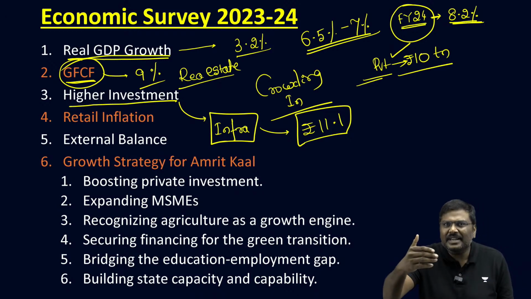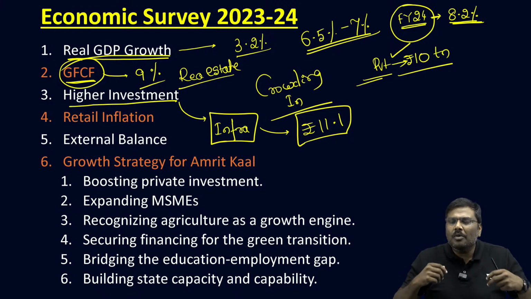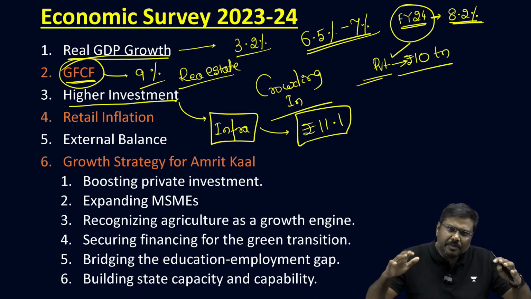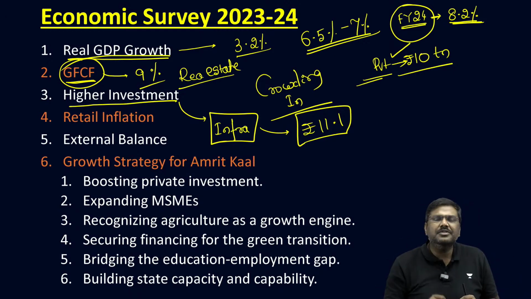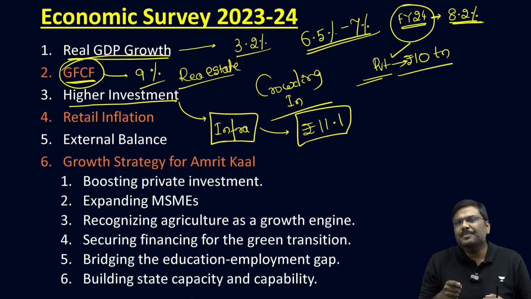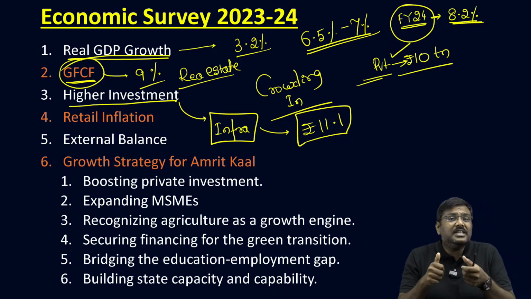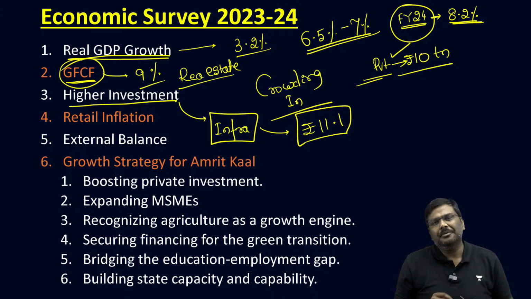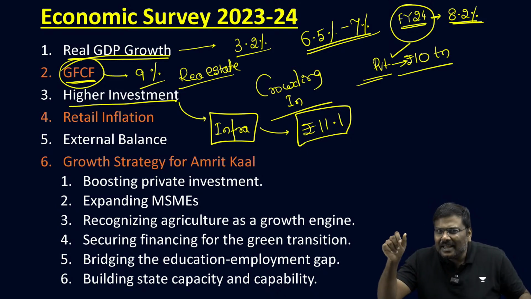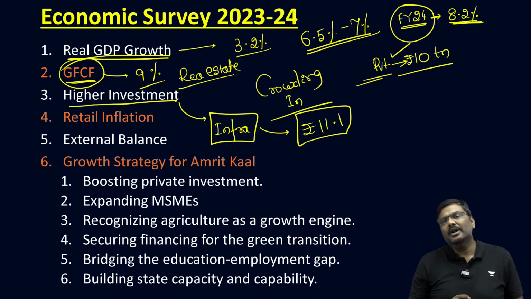And tomorrow when the budget is presented, again it is estimated that the government's capital expenditure would be much, much higher for the current financial year. And whenever you look at capital expenditure, a very important point to note is that capital expenditure has a multiplier effect. It contributes very greatly to the increase in GDP. And that's the reason capex plays a very, very important role.